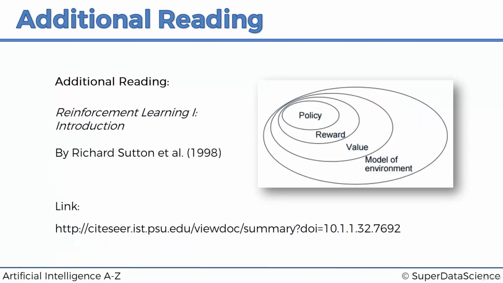And then, specific to this tutorial about reinforcement learning, there's a paper by Richard Sutton, which is called Reinforcement Learning 1: Introduction. It's a 1998 paper, so quite old, but at the same time you can learn a bit about reinforcement learning, some of the examples like that omelette example and other examples of where reinforcement learning can be applied, and just a general overview of reinforcement learning if you are looking for some additional reading.